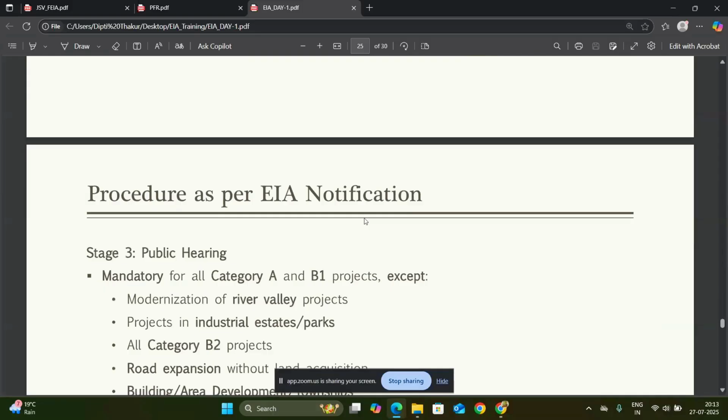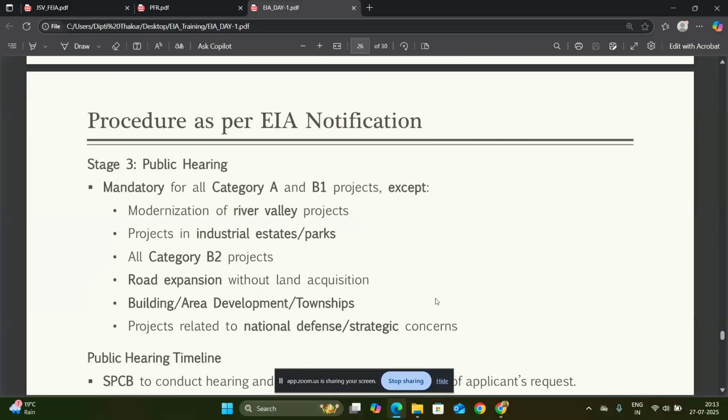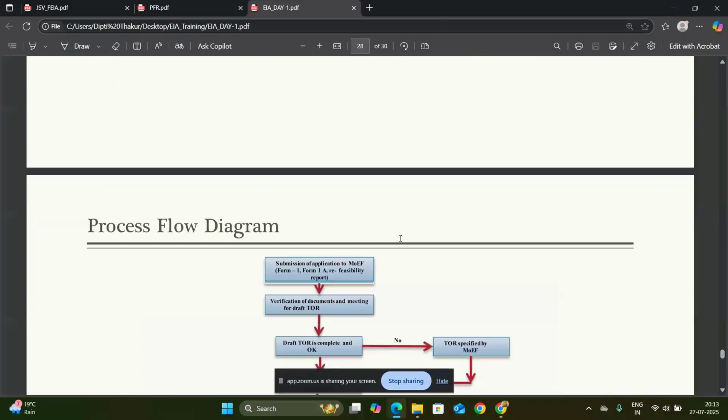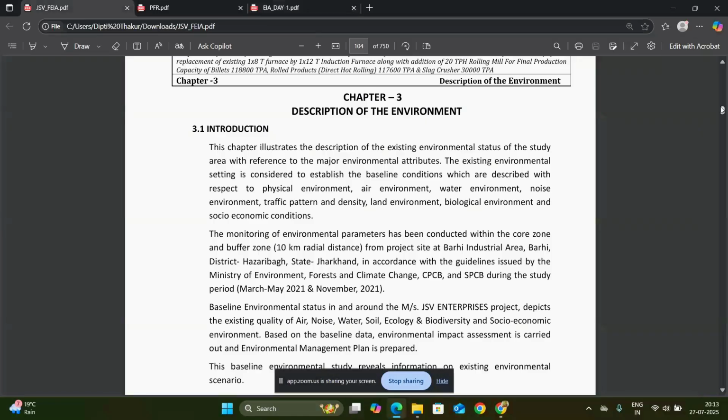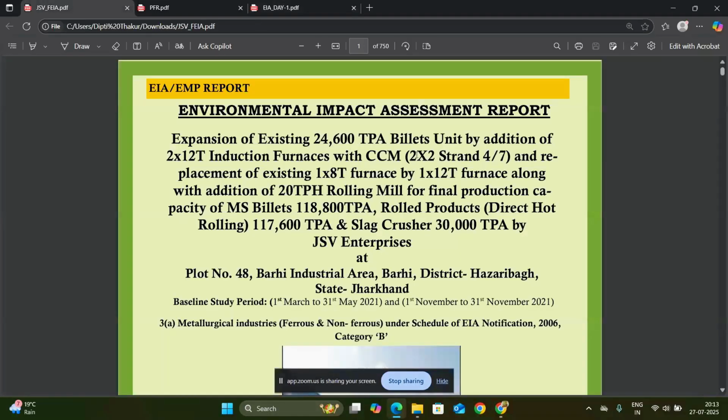So this is what we covered, and besides that, we also saw one report, which is a report of a plant or industrial project, expansion of existing 24-ton TPA billet unit and rolling mill product.